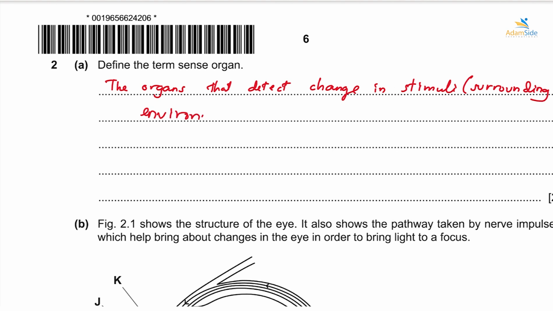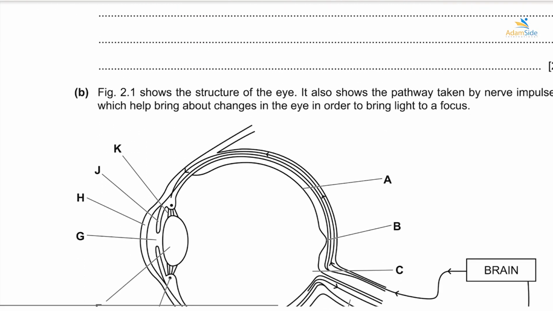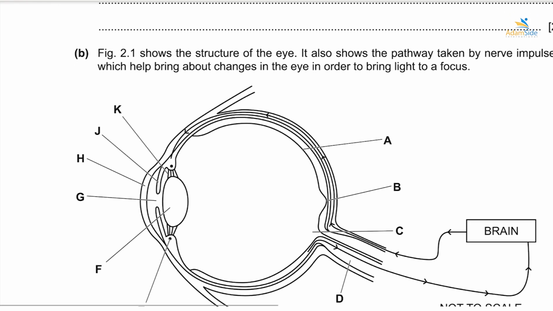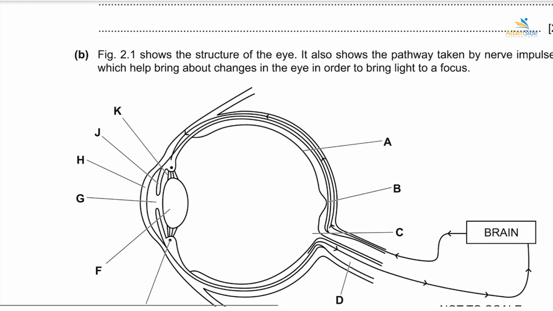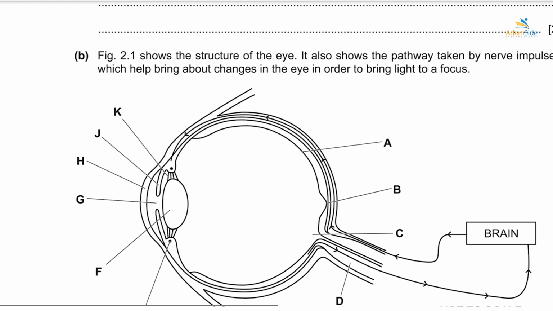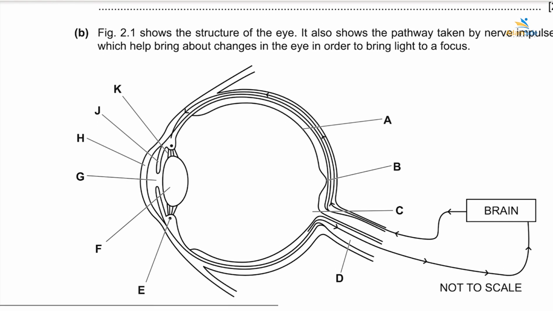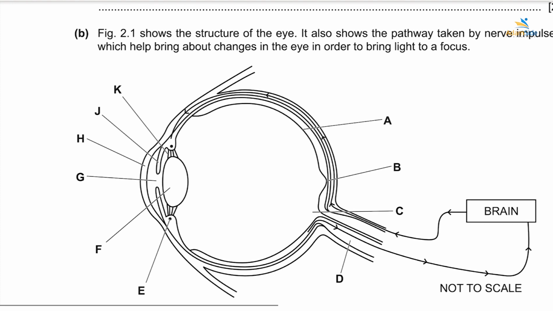Figure 2.1 shows the structure of the eye. It also shows the pathway taken by the nerve impulse, which helps bring about change in the eye in order to bring light into focus. Okay, so this is the diagram of the eye, and we can see it has different labeled parts, and the pathway taken by the nerve impulse as it is traveling from the part of the eye that allows light to get in to the part of the eye that carries this impulse to the brain.